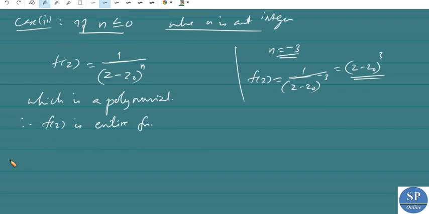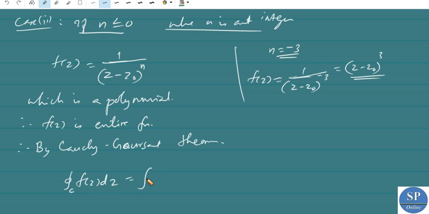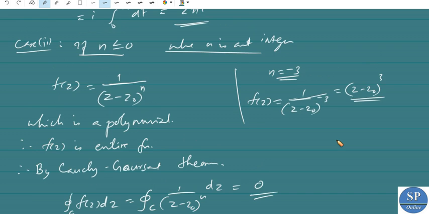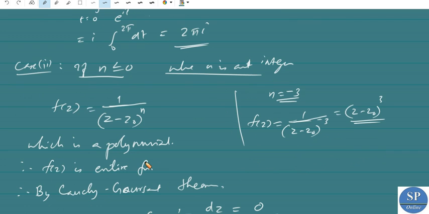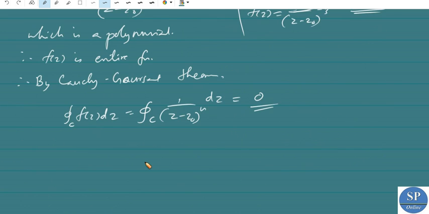So by the Cauchy-Goursat theorem, f(z) is analytic everywhere in the complex plane. So the integral over C of f(z) dz, which is the integral over C of 1/(z - z0)^n dz, is equal to 0 by the Cauchy-Goursat theorem. So we have proved that if n is less than or equal to 0, then the integral is 0. Now we need to prove